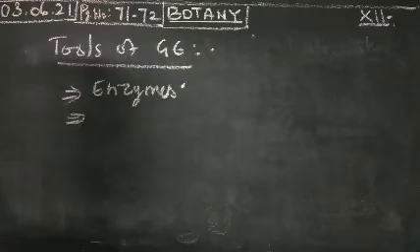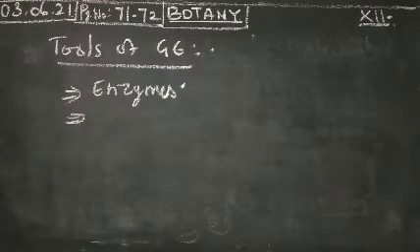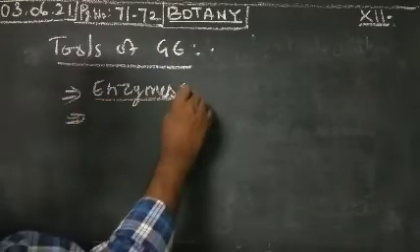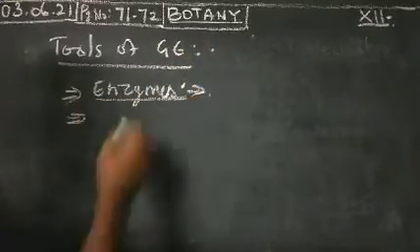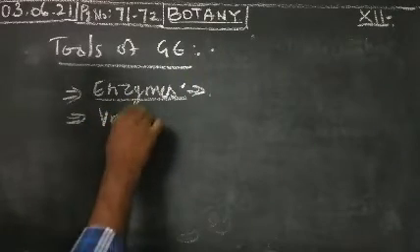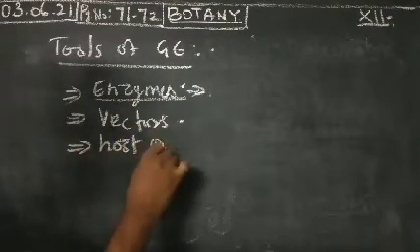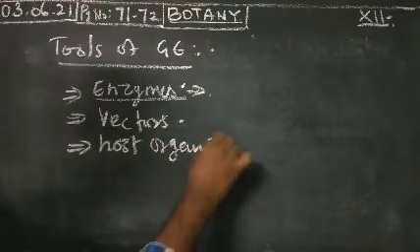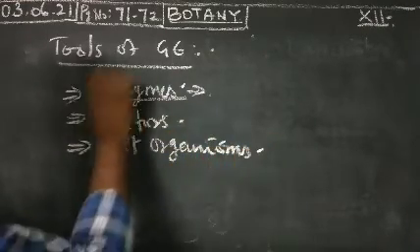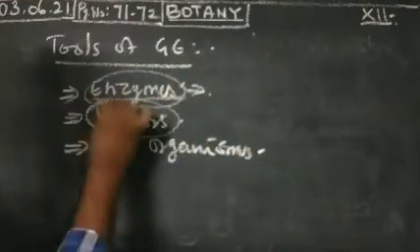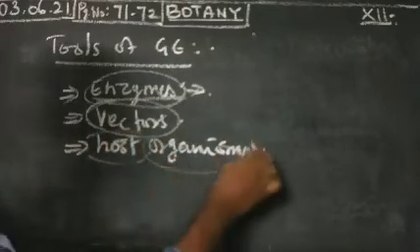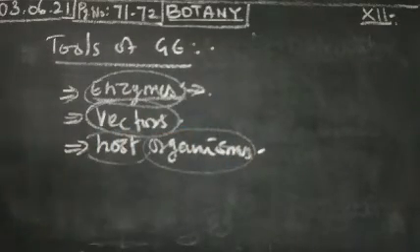With the help of enzymes, the DNA is removed, and enzymes are also used with vectors. The next one is vectors. Then another one is host organisms. Enzymes, vectors, and host organisms are all used for genetic engineering.